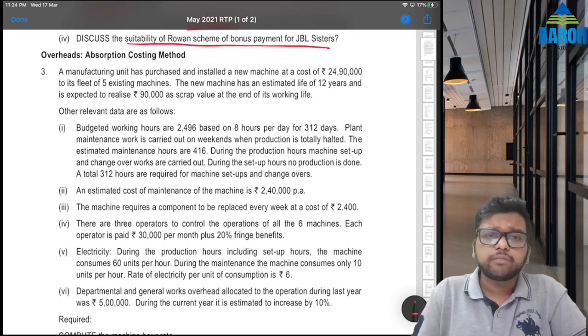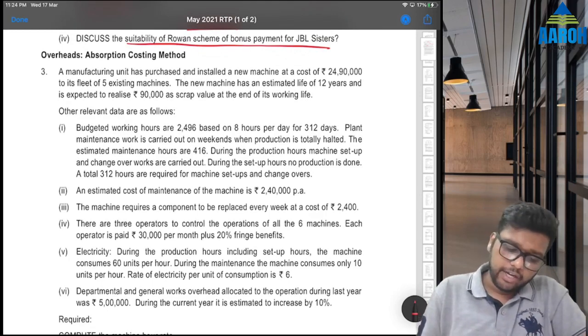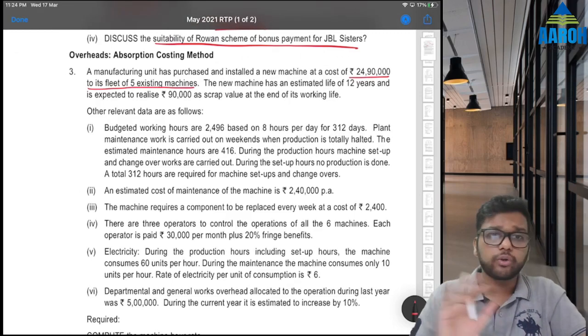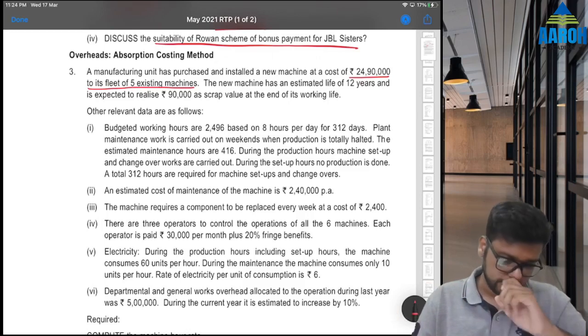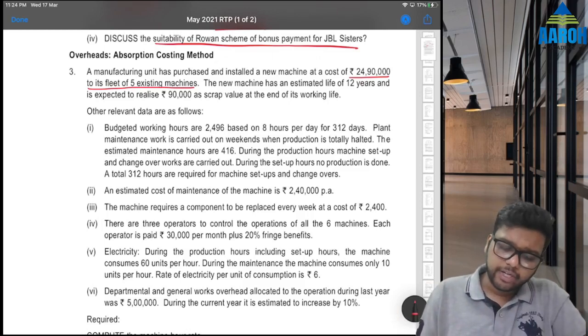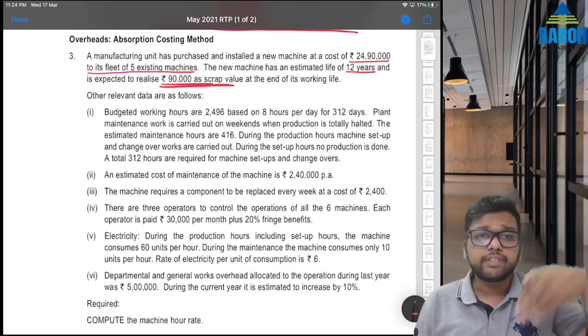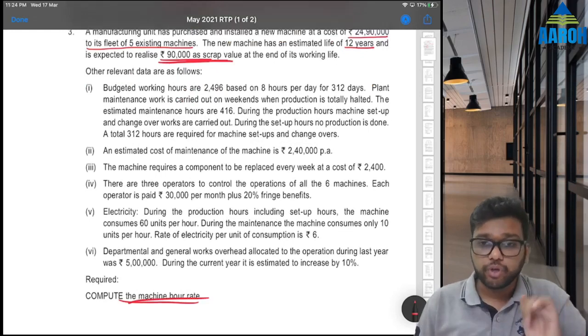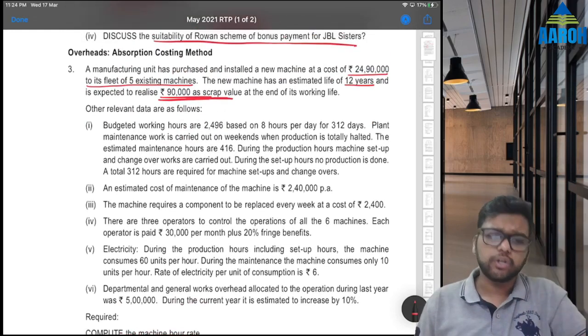A manufacturing unit has purchased and installed a new machine at a cost of 24,90,000 to its fleet of 5 existing machines. Now I am going to solve it here only, not going to present. You should present it properly. The new machine has an estimated life of 12 years and is expected to realize 90,000 as scrap value. You should always read the last point first. Compute the machine hour rate. So okay, we have to compute the machine hour rate. So let's start with each cost one by one.